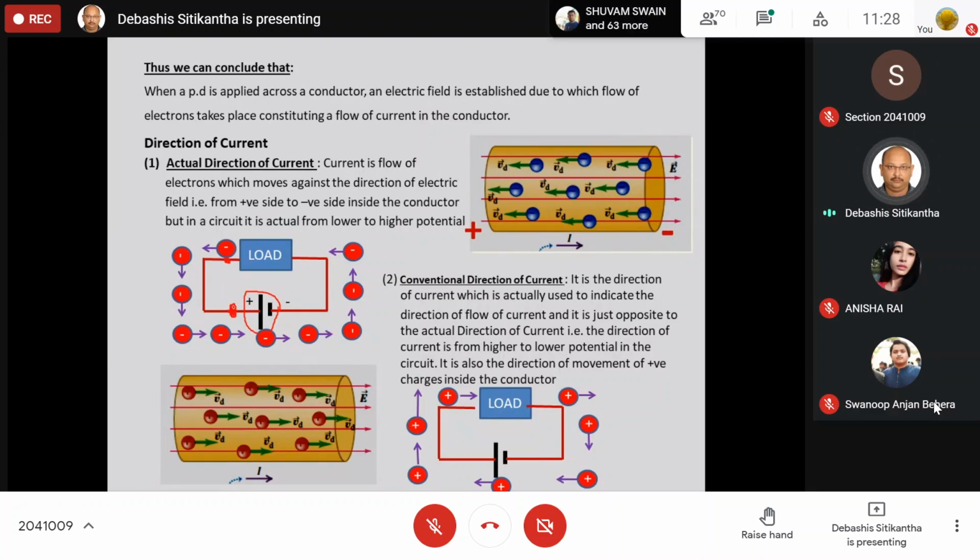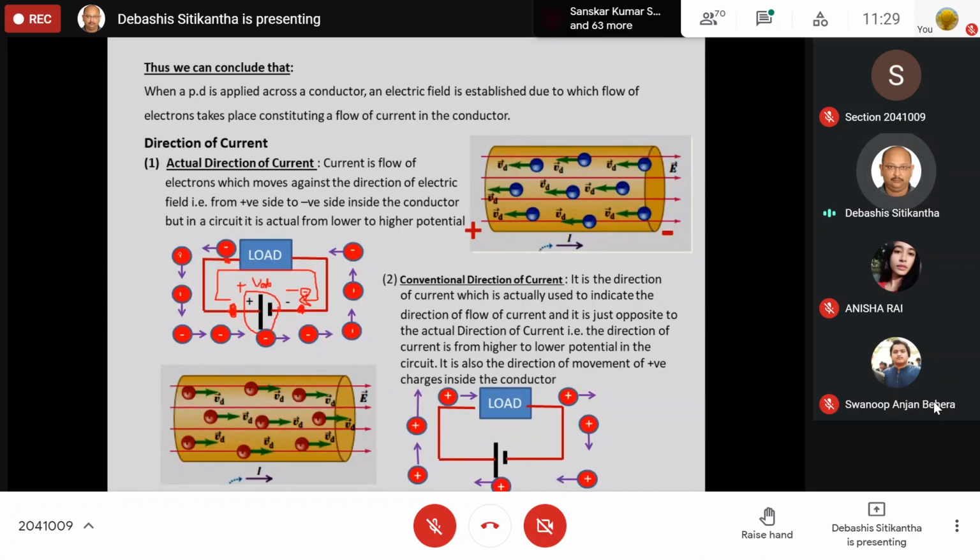Suppose this is the point and this is the point. Across these two points the potential difference is VAB. Because of this, this is the positive side and this is the negative side. The field is directed from the positive side in the conductor to the negative side, in this manner. The electrons, on the other hand, will always move against the electric field. That means the electrons will start moving in this direction.